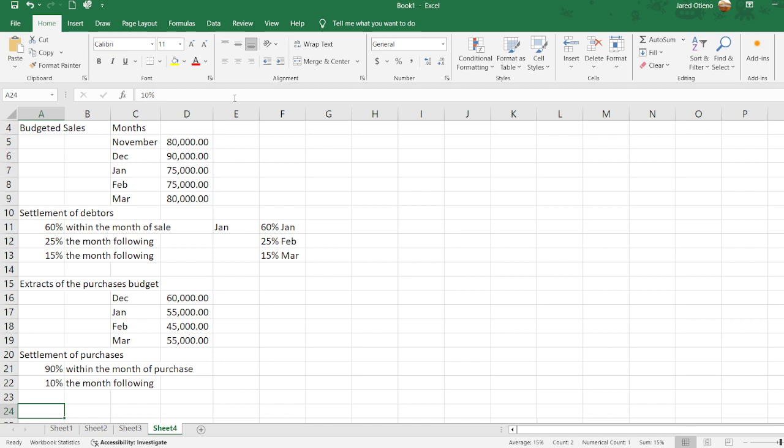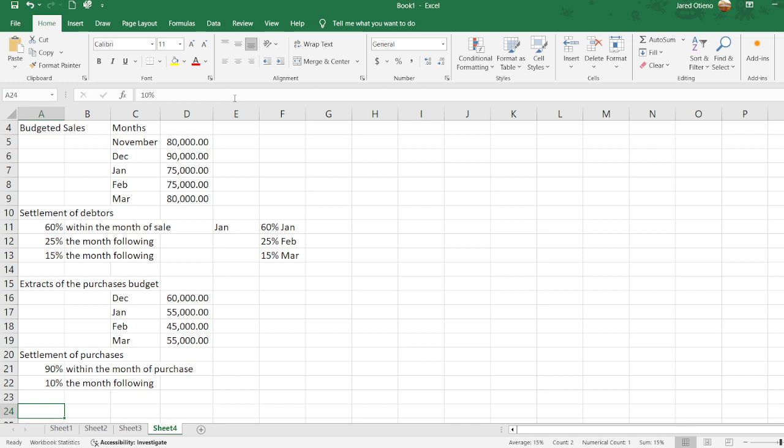Taxation of 8,000 is settled in the month of February, and the company will receive a settlement of an insurance claim of 25,000 in the month of March.